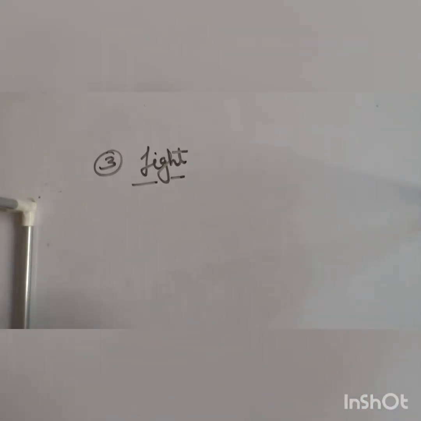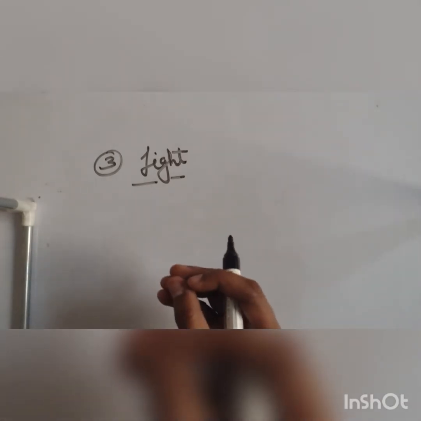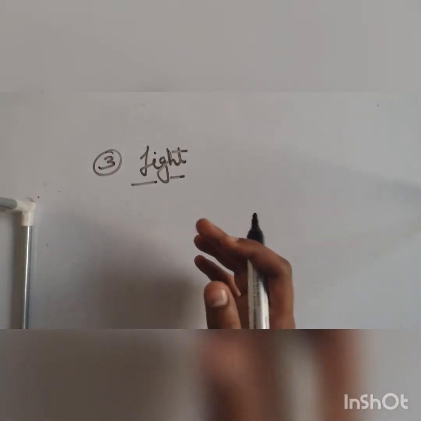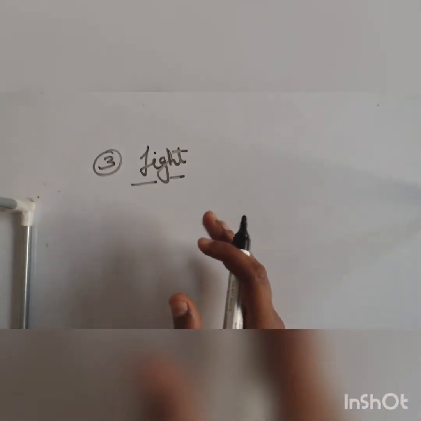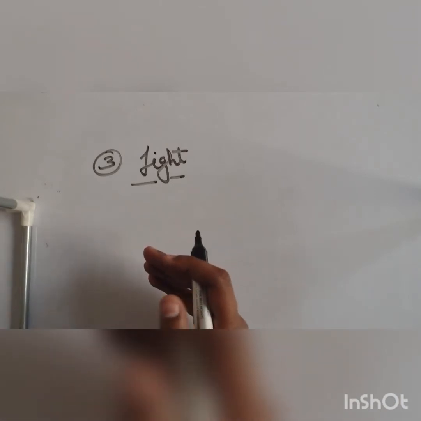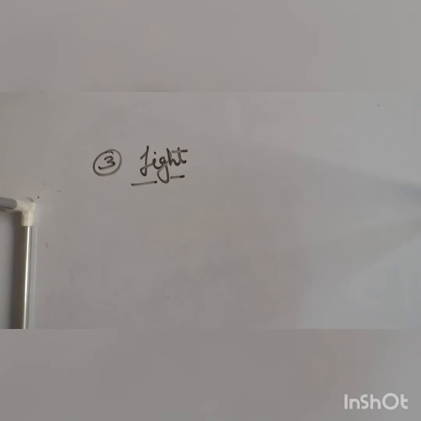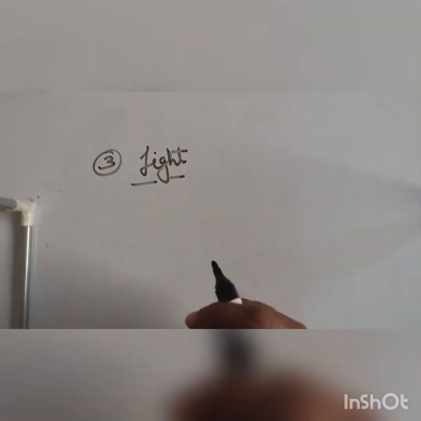So there are many definitions of light. Scientists studied light for many years, but they had some sort of imagination. They tried to bring their imagination into their definition. But as the technology evolved, everyone knew what light exactly is. Okay, so we'll start. What exactly is light? From where does it come?